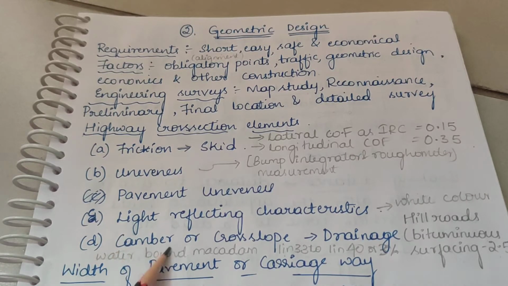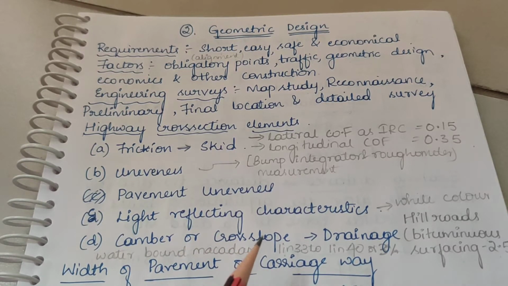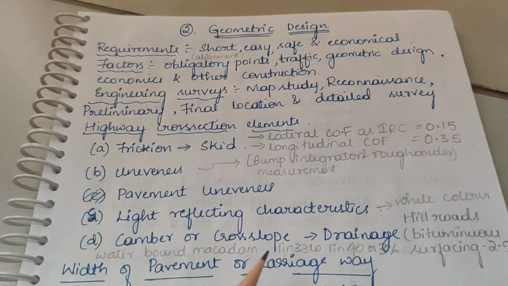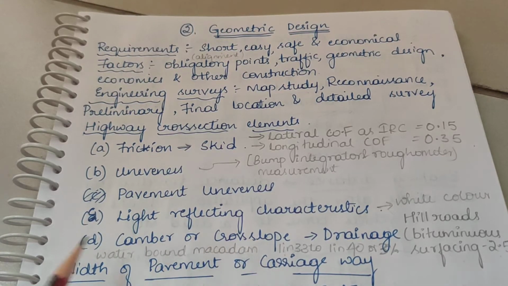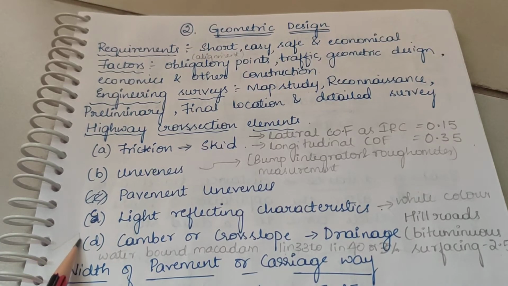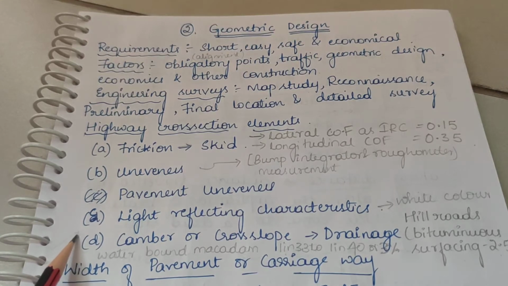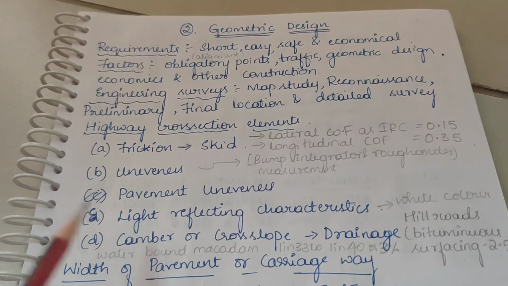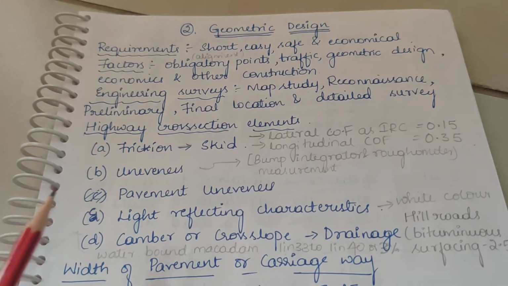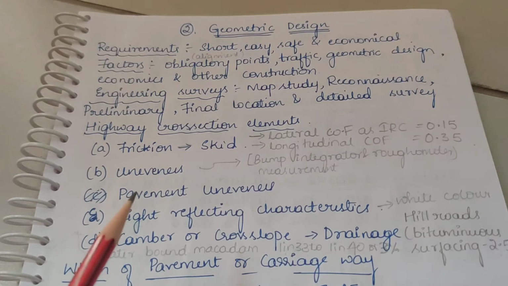Next is the camber or cross slope. Camber or cross slope is a slope provided on the road surface in the transverse direction to drain off the rainwater from the road surface. So this is your road. A slope is provided at the center of the road so that during the rainy season the rainwater drains off the road surface. Drainage and quick disposal of water from the pavement surface by providing cross slope is considered important. This is about the camber.